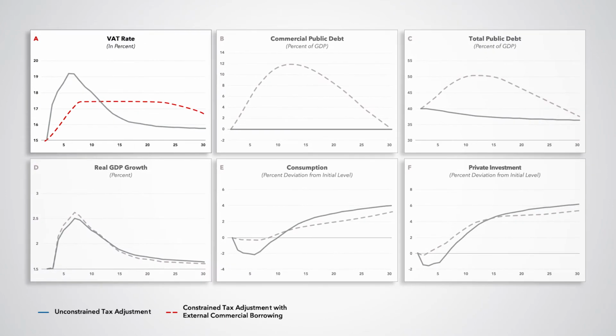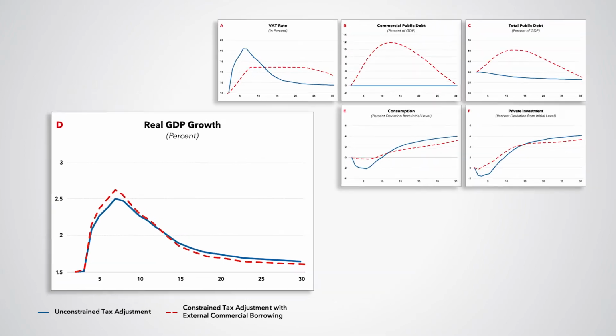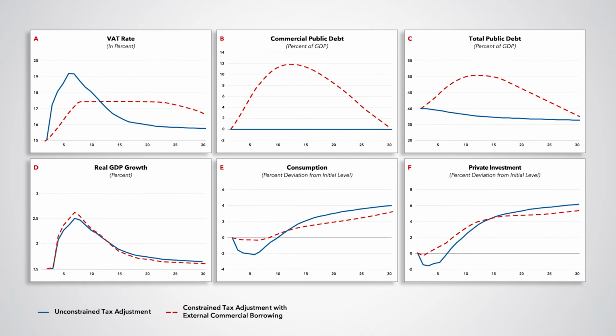As a result, external commercial debt and total debt increase relative to the unconstrained case, featuring hump-shaped paths, panel B and C. Real GDP growth, on the other hand, follows a similar dynamic path to that of the unconstrained tax case, panel D. Since external commercial borrowing allows for tax increases to be phased more slowly, it helps smooth the